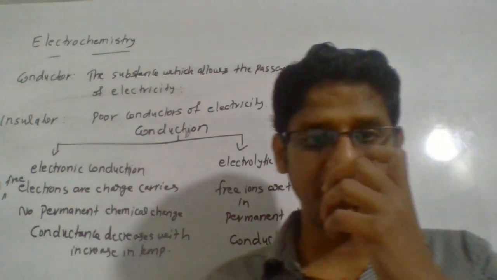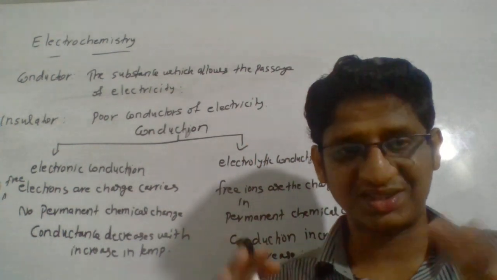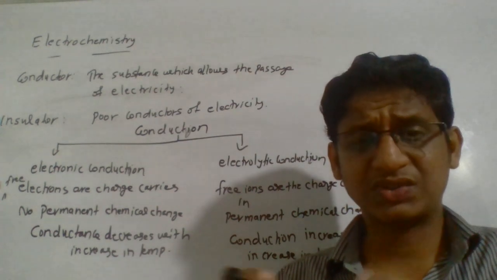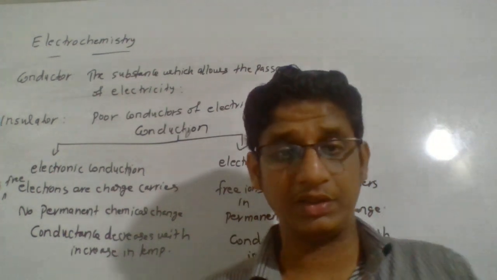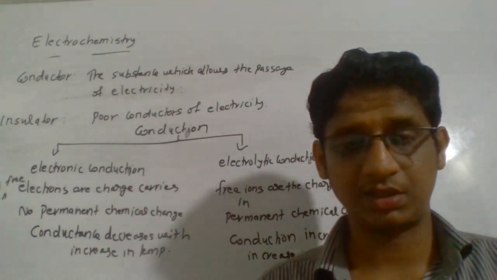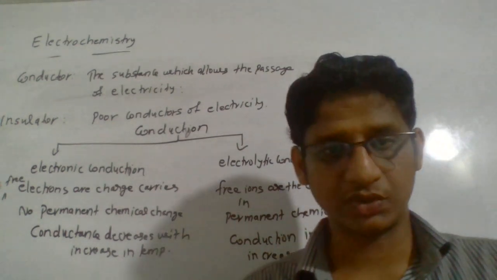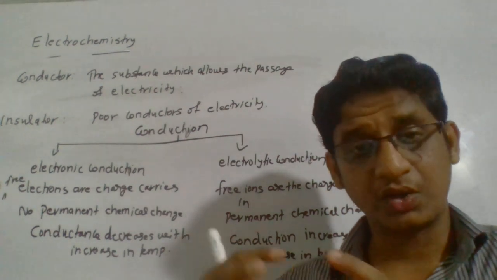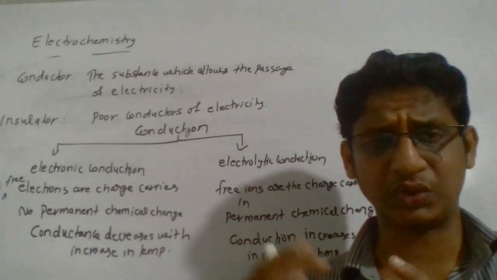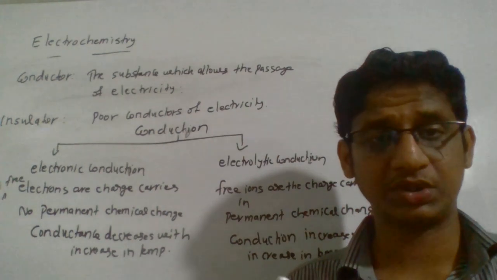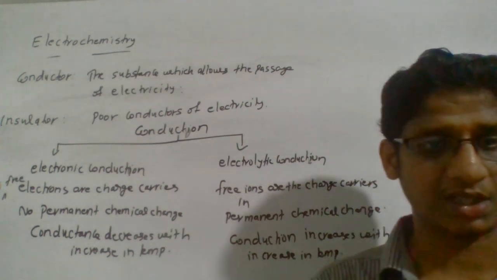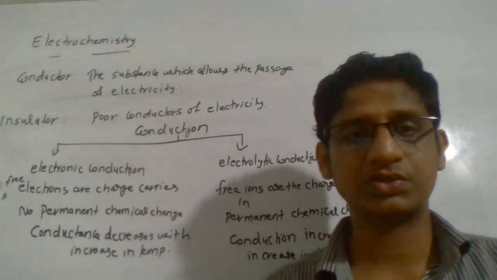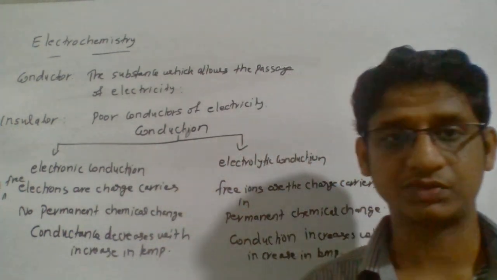This is something that you can imagine, no? The free flow of electrons is responsible for the conduction, right? So when you increase the temperature, there are so many electrons there. When you talk about 1 mole of sodium, let me say 23 gram of sodium, 23 gram of sodium contains an Avogadro number of electrons. So there are so many electrons: 6.022 into 10 to the 23 valence electrons will be there.